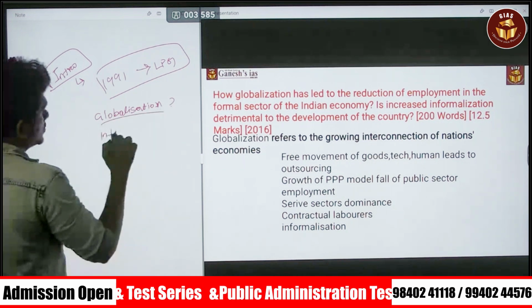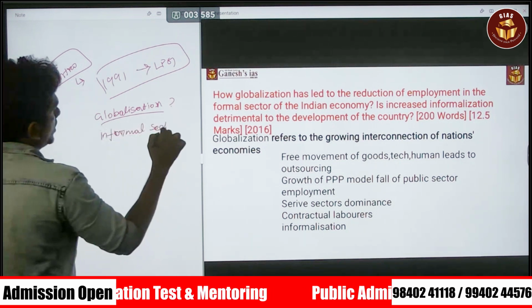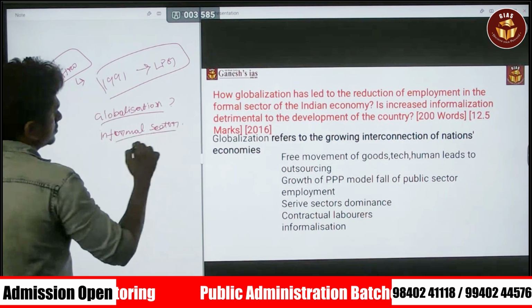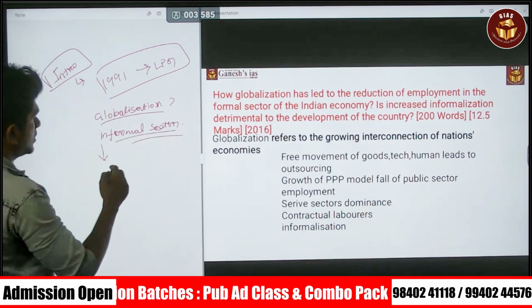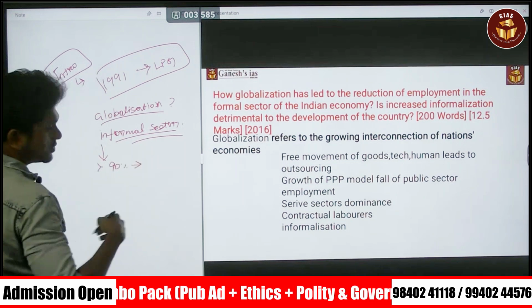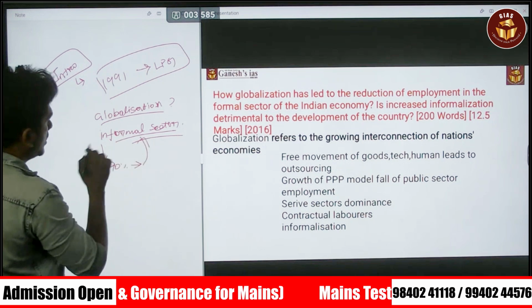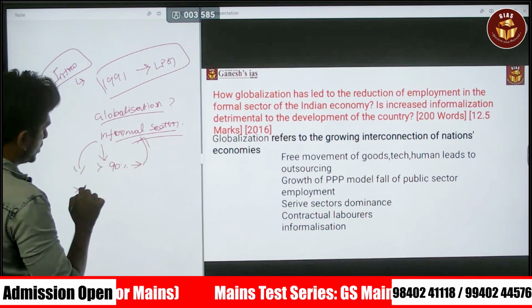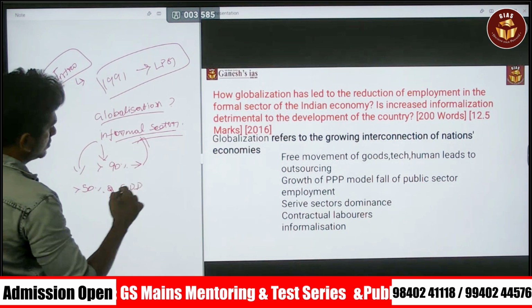Next, or else you can speak about the informal sector of India. That is also something you can say. For example, in the informal sector, more than 90% of India's working population rests with it, and they contribute around more than 50% of India's GDP.